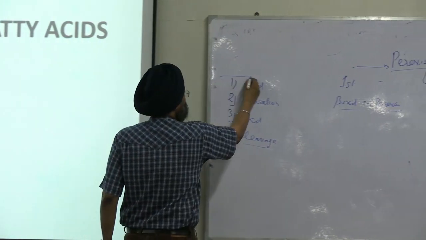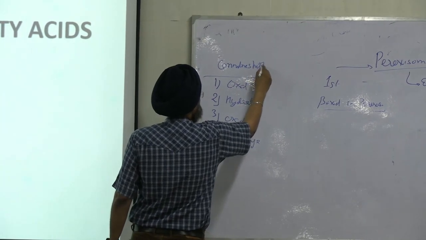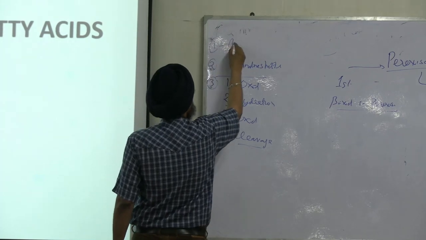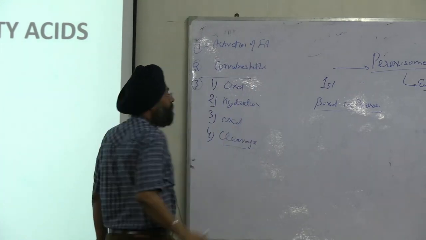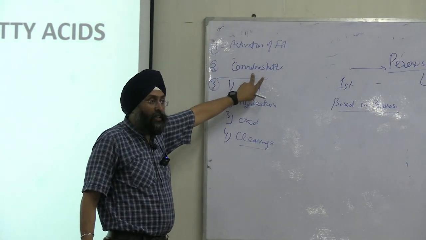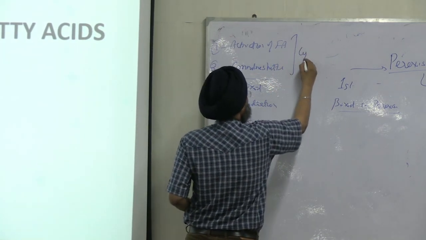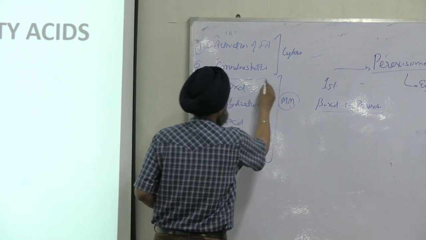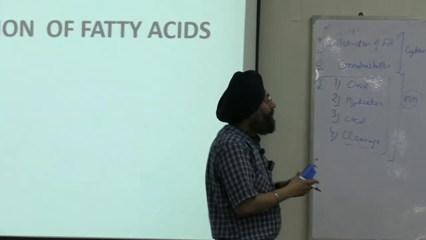And before this, the step was the carnitine shuttle. This was the 3rd step, this was the 2nd step, and the 1st step was activation of fatty acid. Total steps are these now. Beta oxidation: first is activation, then the carnitine shuttle brings the activated fatty acid into the mitochondrial matrix. This is cytosol, and this is mitochondrial matrix. These 4 steps, right? Now what will happen in peroxisomes?